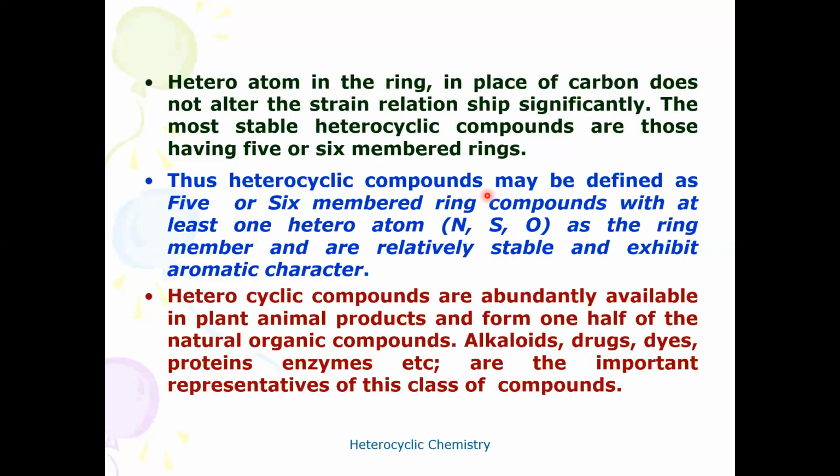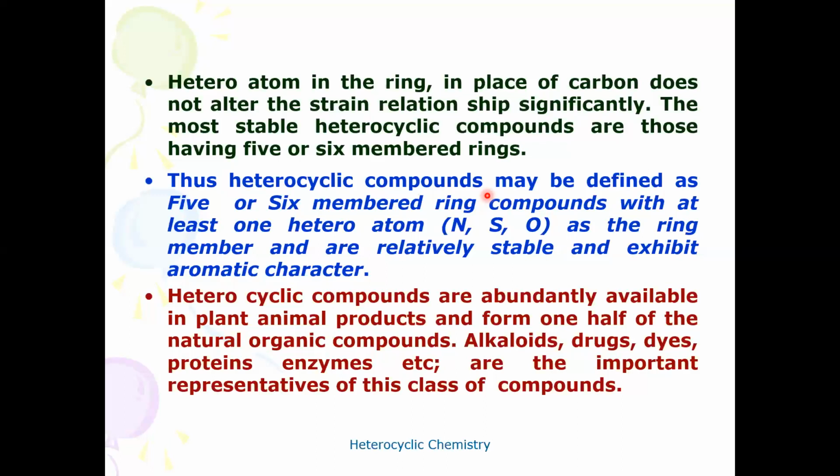They are relatively stable and exhibit aromatic character. Especially, if they have double bond character in their ring structure, they exhibit aromatic character. That means the cyclic compounds considered as heterocycles must be relatively stable and exhibit aromatic character.